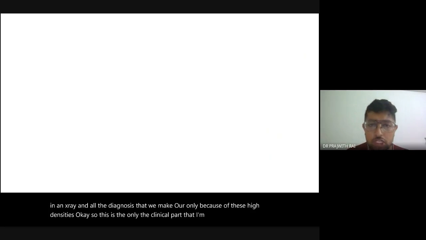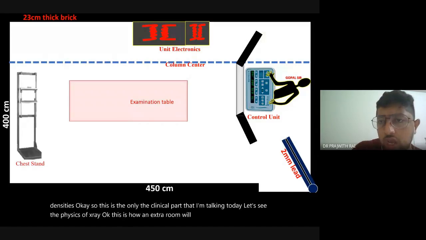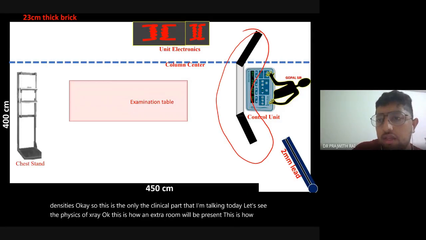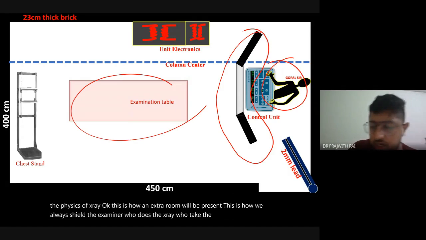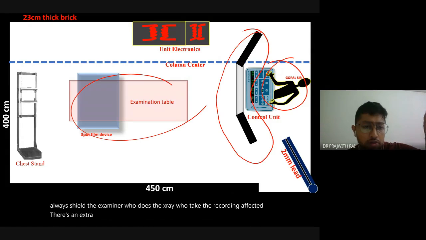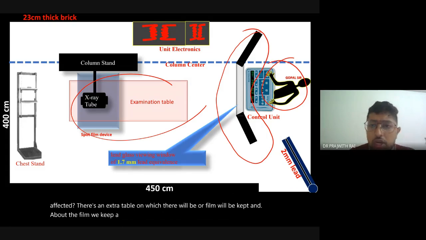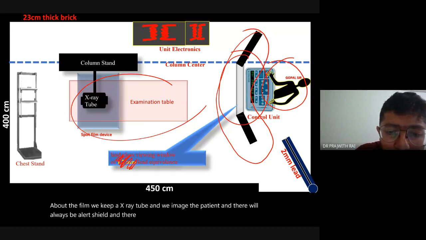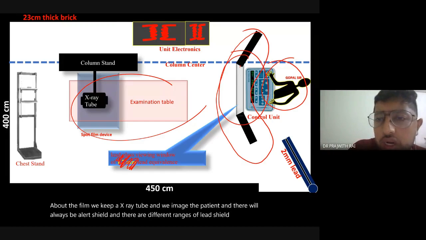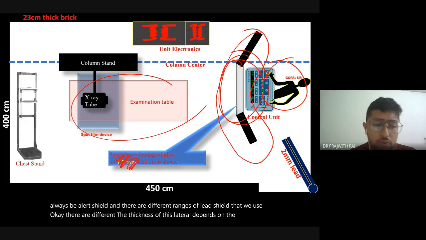Now let's see the physics of X-ray. This is how an X-ray room will look. We always shield the examiner who takes the X-ray. There is an X-ray table on which the film is kept, and above the film we keep an X-ray tube, and we image the patient. There is always a lead shield, and its thickness depends on the type of modality that we use.